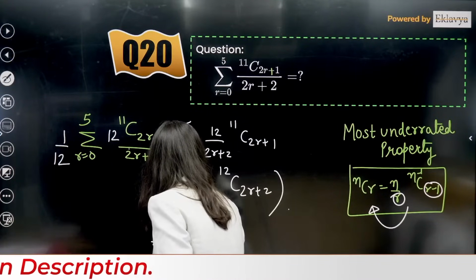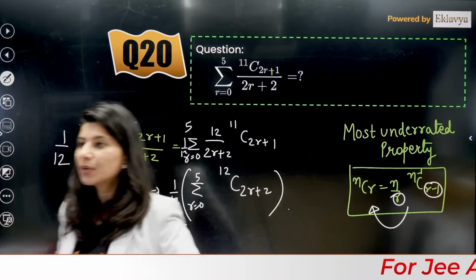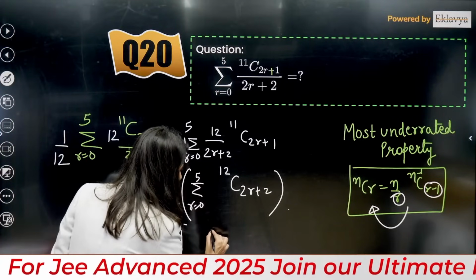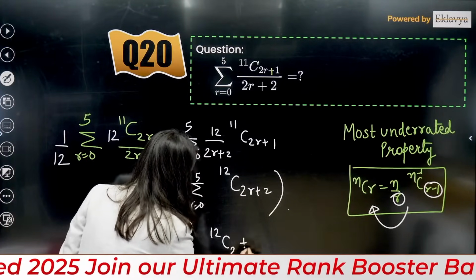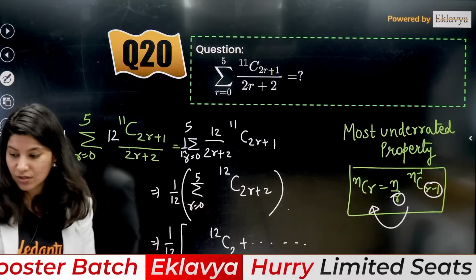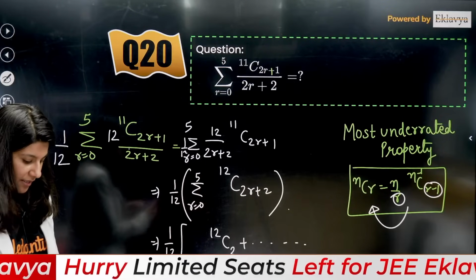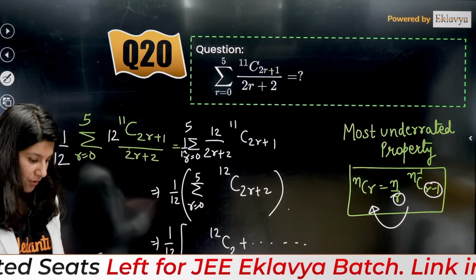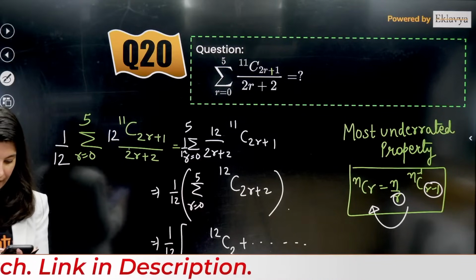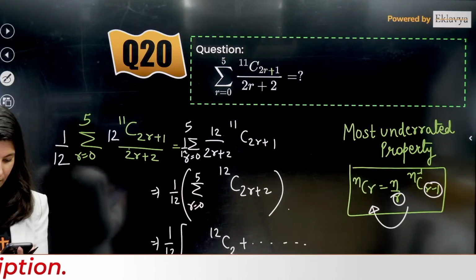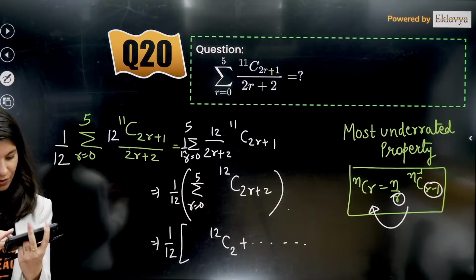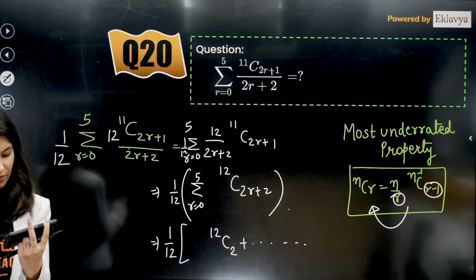Now this is going to become what? 1 by 12. If you open it, what are you going to get? So this is r equals to 0. If you put, you are going to start with 12C2. Then all the way up to, so this is r equals to 0 to 5 is not the question. Let me just check if there is some error in this question. Checking for the error.